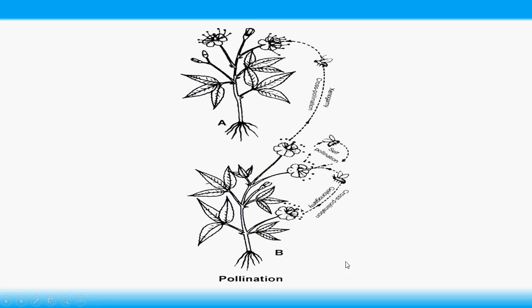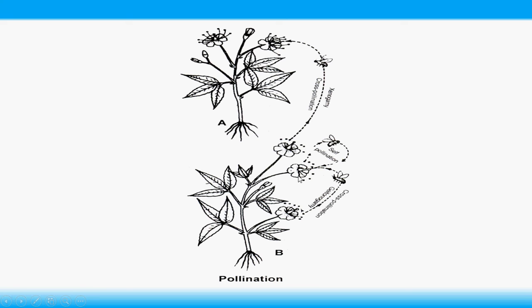Next, self pollination is of two types: autogamy and geitonogamy. Autogamy, transfer of pollen within the same flower. Here it is a chasmogamous flower. Reproductive parts are open. That's why it is represented with an agent. If it is a clistogamous flower, there is no need of agents. So transfer of pollen within the same flower is called autogamy. It is a type of self-pollination.